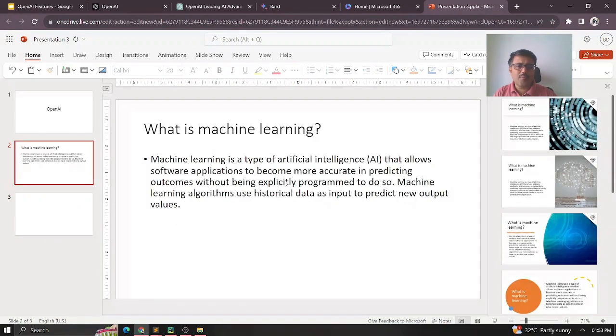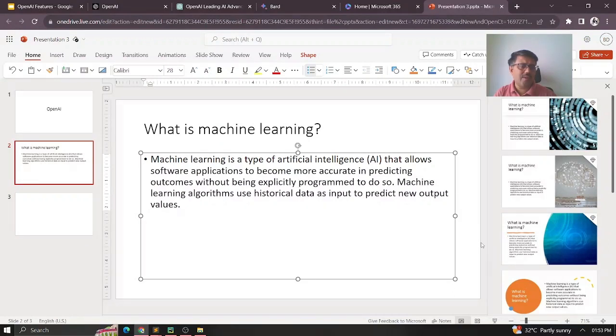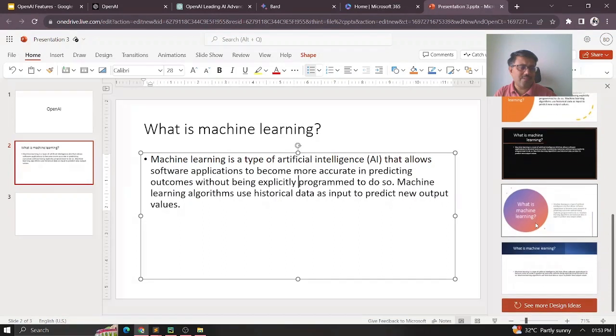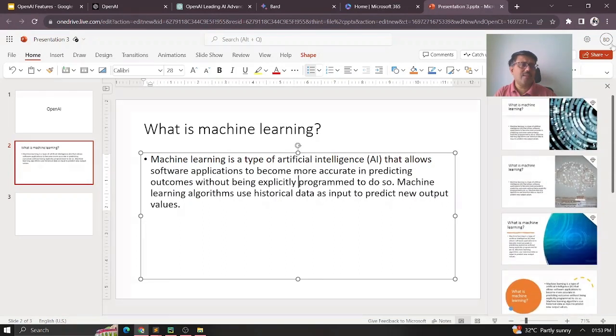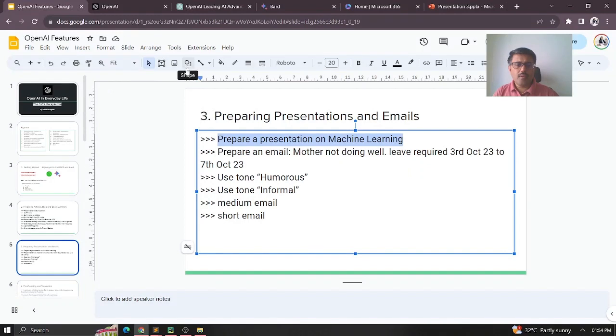You can just see here, the moment I enter the respective text, based on the context, the background colors and everything will change. That is the interesting feature about the Designer part of it. So once the presentation is clear, this is about the presentation.